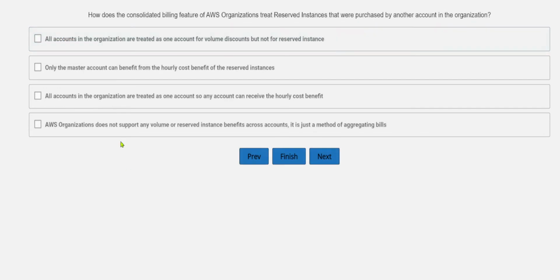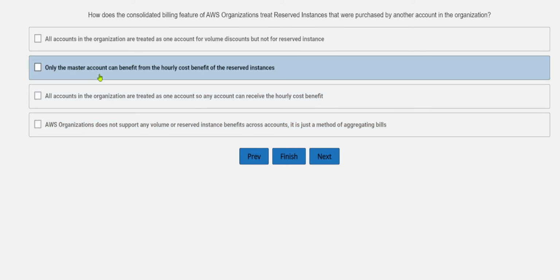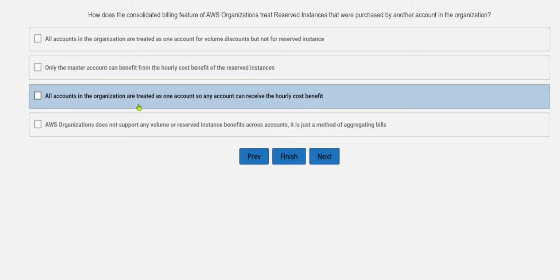Okay. How does the consolidated billing feature of AWS Organizations treat reserved instances that were purchased by another account in the organization? So let's see the options. All accounts in the organization are treated as one account for volume discount but not for reserved instance. Only the master account can benefit from the hourly cost benefit of the reserved instance.